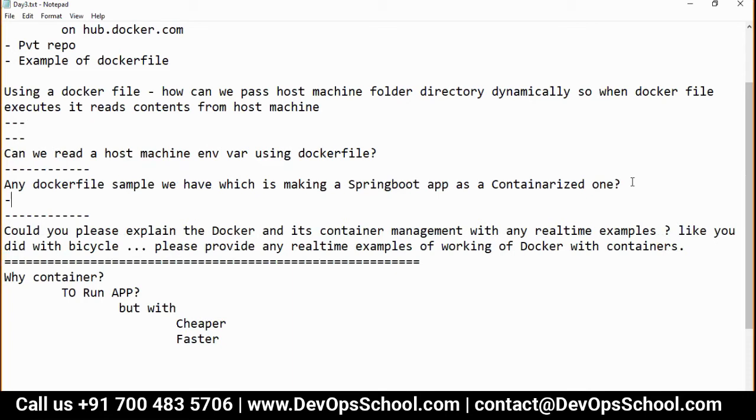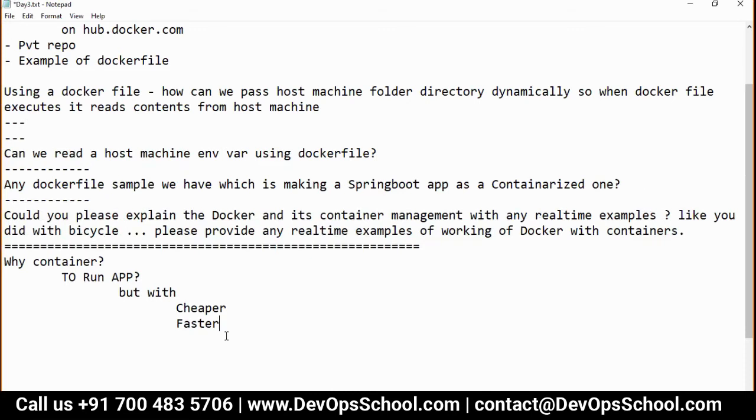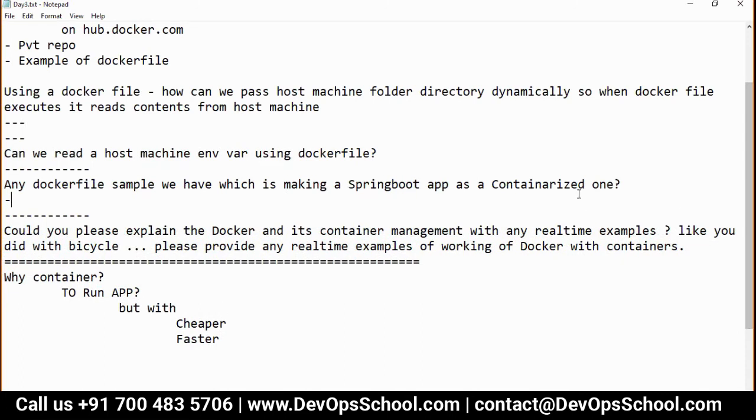So the question is, any Docker file sample we have which is making a Spring Boot app containerized one. So first thing, forget about the containerized one. Do you know Spring Boot? So let me write a step. See, pseudocode is very important. So how do you run Spring Boot? That's the question you should ask. How to run Spring Boot app. That's all.